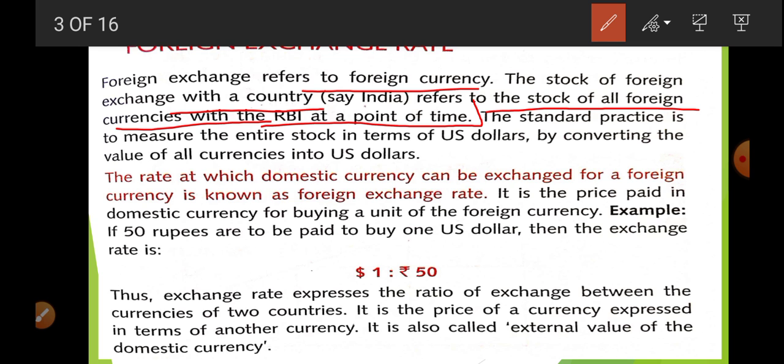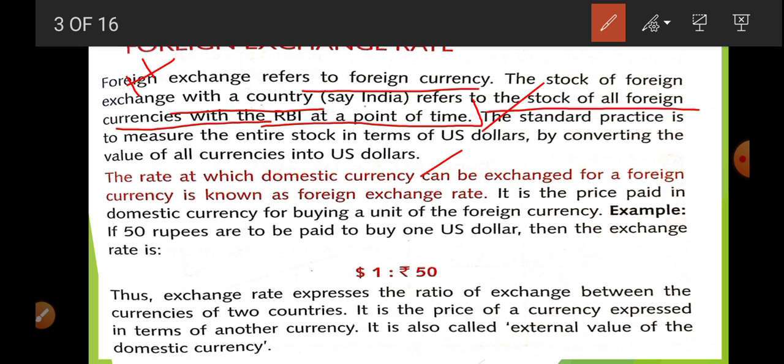a point of time. The standard practice is to measure the entire stock in terms of US dollars by converting the value of all currency into the US dollar. Leave these lines, this is not very important. Now next, the first important point is, what do you mean by foreign exchange? Foreign exchange means foreign currency, except domestic currency.